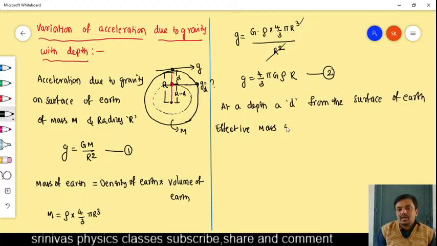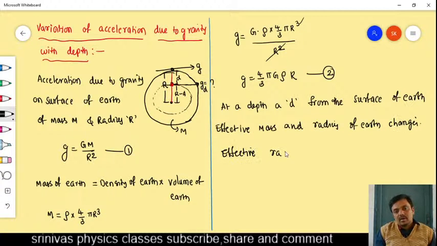Effective mass and radius of earth change. The effective radius becomes r minus d. When the object, you see the figure, you should follow the cursor.